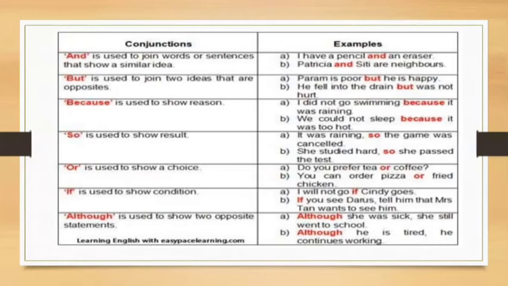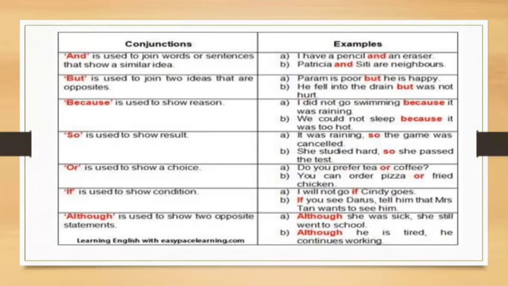But is used to join two ideas that are opposite. Param is poor, but he is happy. We are showing two ideas that are opposite. We are showing the contrast. He fell into the drain, but was not hurt. He was saved. He did not receive any injury. So we are telling a contrasting idea. Falling in the drain and not getting hurt are two opposite things.